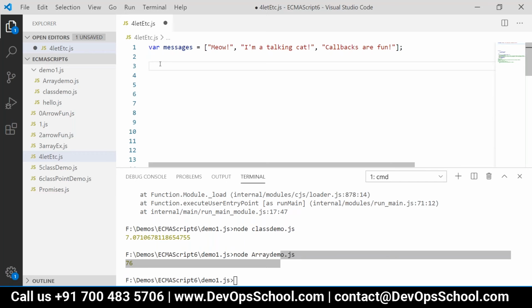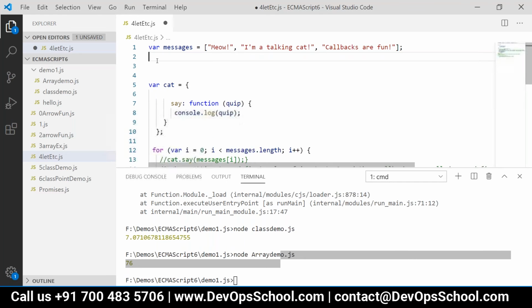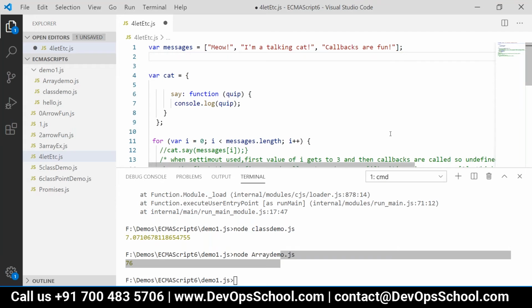Then if I just want to use a loop and print this, how should I do that? For each on array.